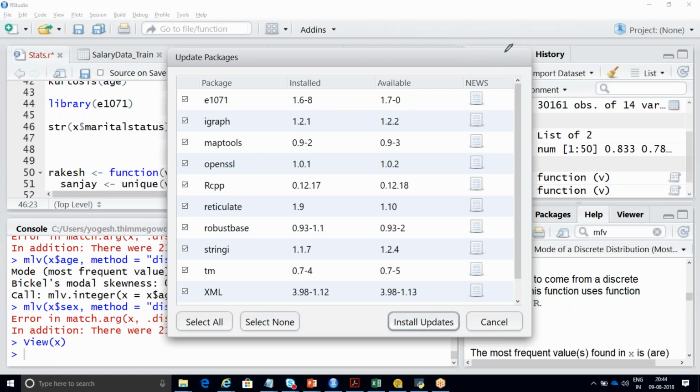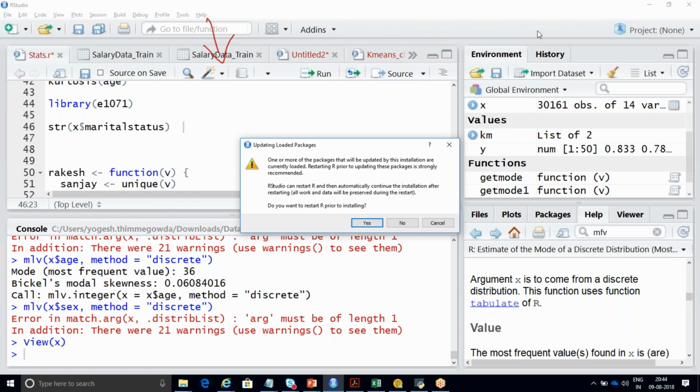So let me choose all these things, click on select all and install updates. It will ask: do you want to restart R prior to installing? Click on yes.